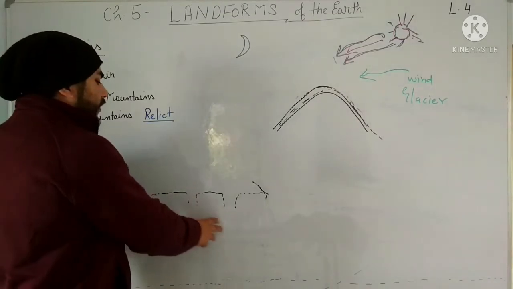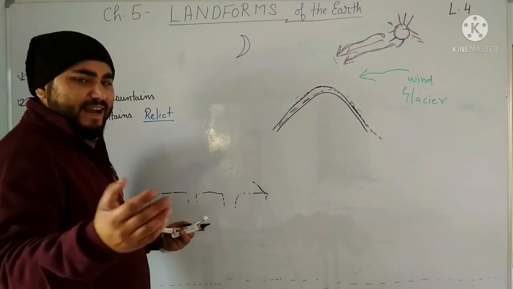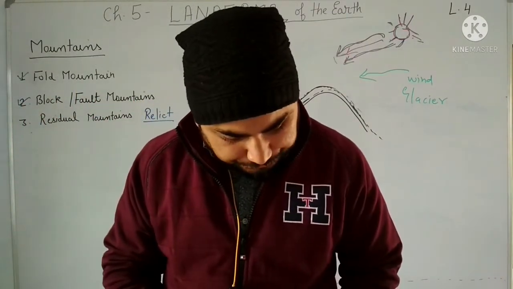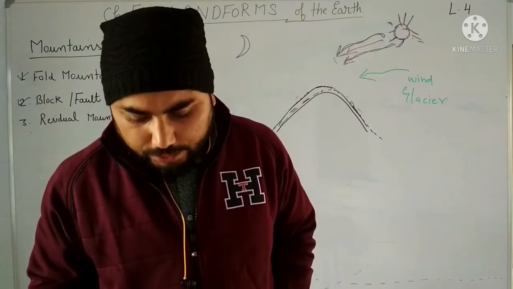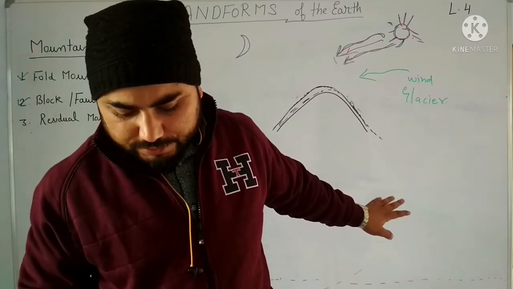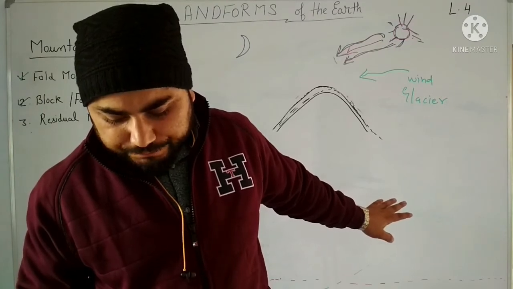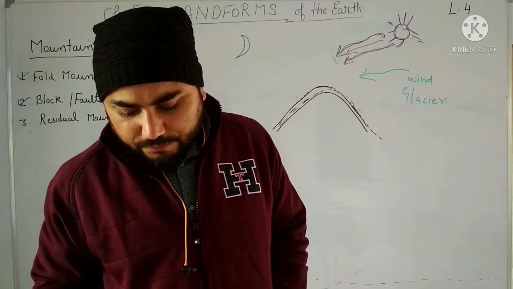How is it getting formed? One plateau was there, and that plateau was getting dissected by rivers. Then, the example of it is the Deccan Plateau. The Deccan Plateau is an example of these residual mountains, and they are also called mountains of denudation.